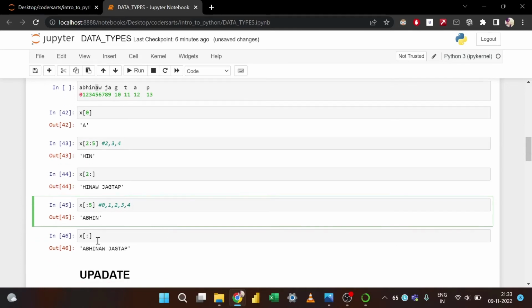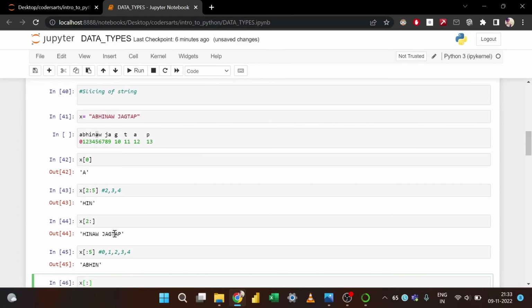After this is the complete slicing object. That means whatever the starting point is, just take it, and whatever the ending point is, just take it. I don't know the starting point and I don't know the ending point, whatever they are, you just take the complete string. So this is what we call slicing of the string.